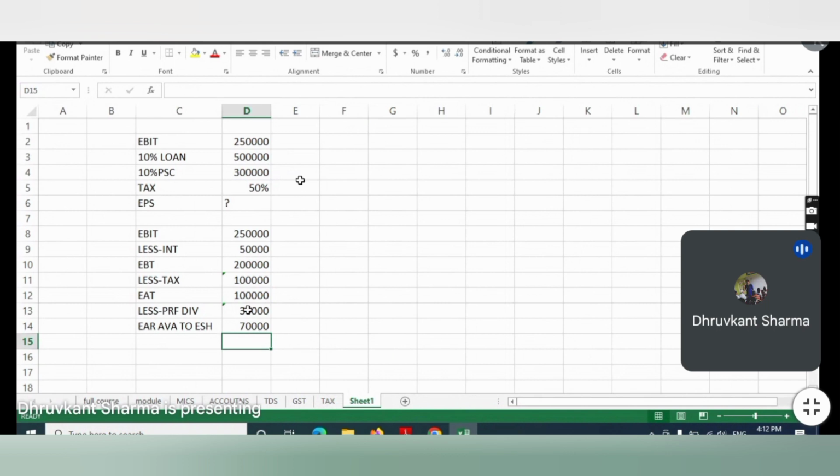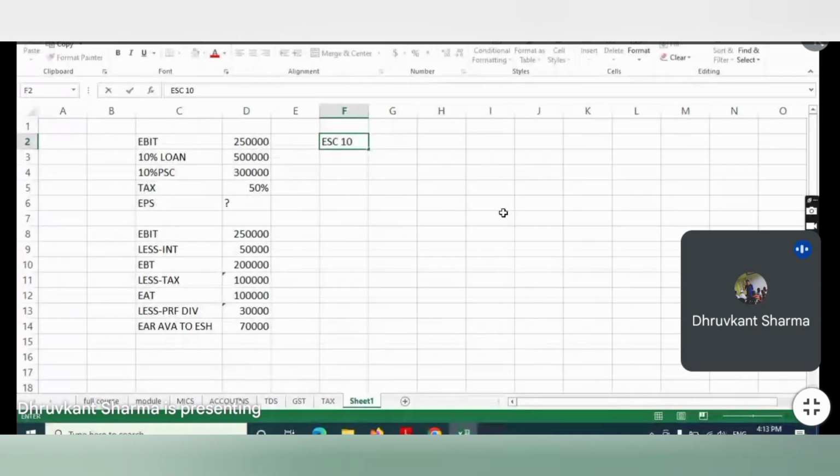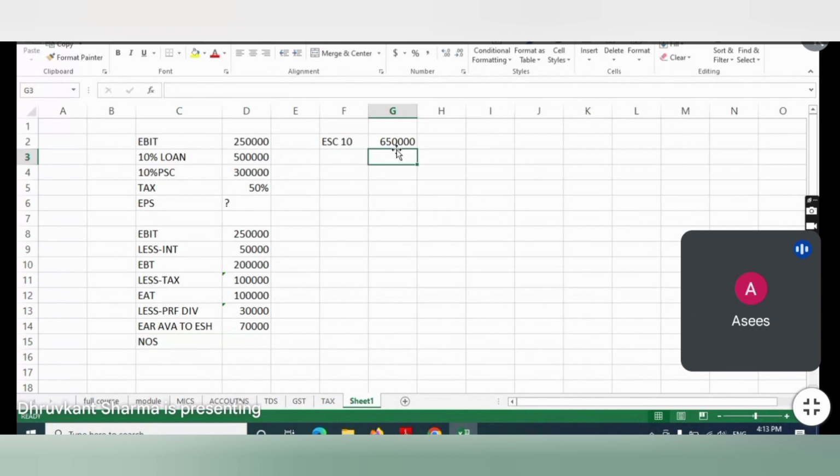Now, one data I forgot to give you. Suppose the company already has an equity share capital, and its face value is 10. Face value is 10, and it amounts to 6,50,000. Right? The company already has equity share capital of 6,50,000. Its face value is 10. So can you tell me the number of shares? 65,000, right? Because it is 6,50,000, 650 divided by 10, that will become the number of shares.